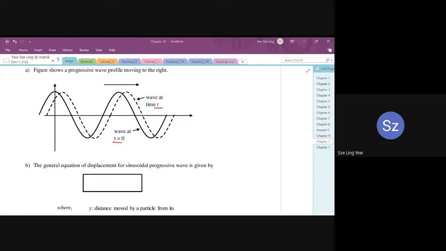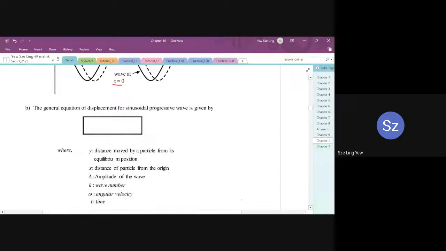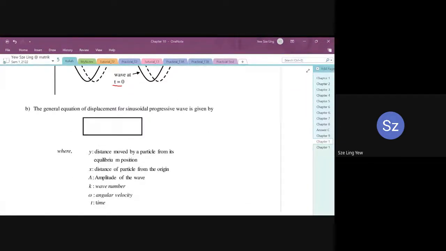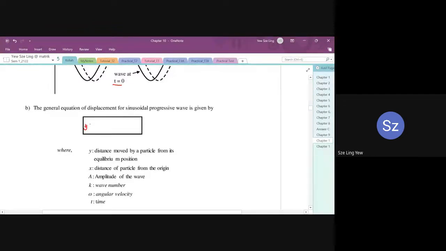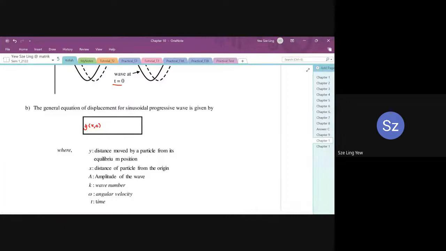The general equation for the wave is very similar to the one in the previous chapter, but now we add a bit of things here. y bracket x and t. What does it mean?